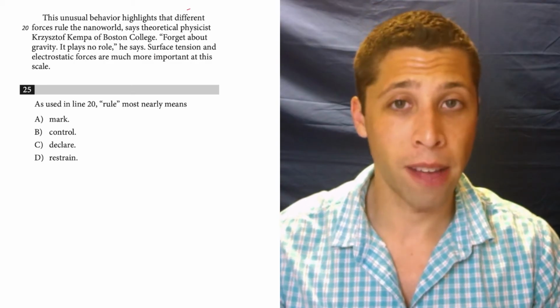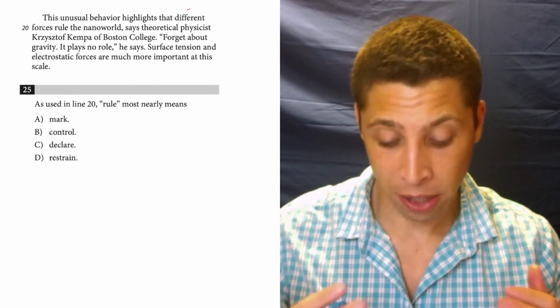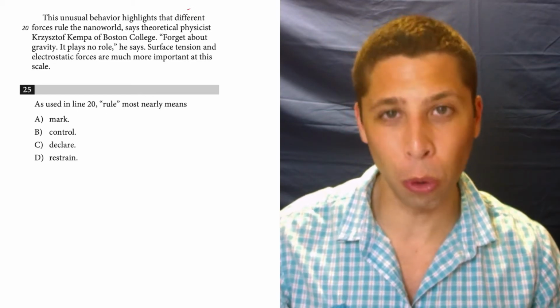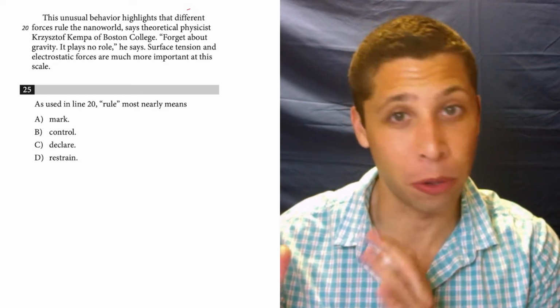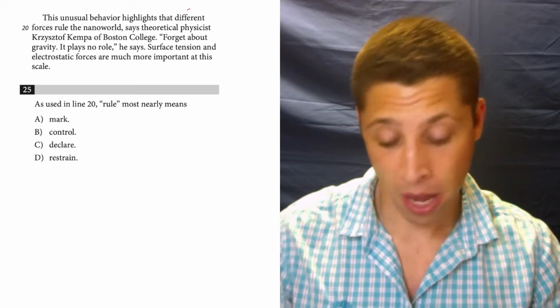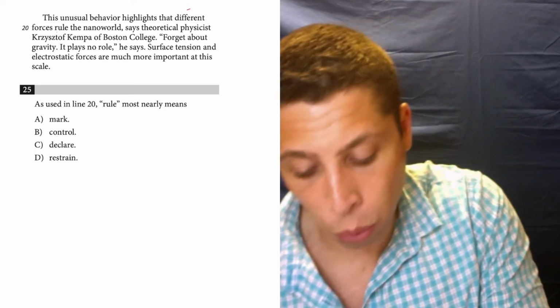For number 25, we've got a simple vocab question here, and what we want to do is make sure we don't just pick our most favorite common definition of the word rule. We need to make sure that we're going to the passage and using the word in the way that the passage uses the word. So in this case, you might want to go there and read it as if this word rule doesn't exist.